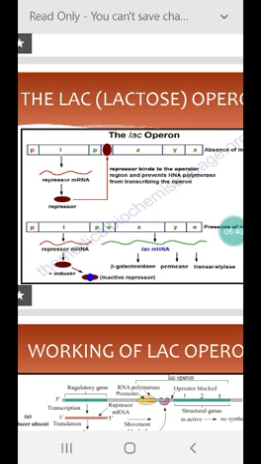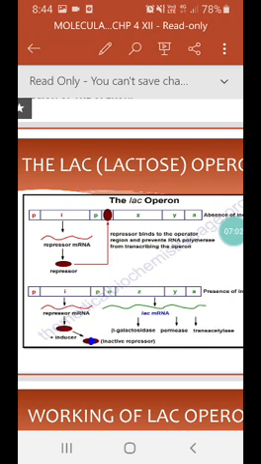It binds to the operator region of the operon and prevents RNA polymerase from transcribing the operon. As a result, beta galactosidase is not produced. Understood? So when the E. coli cell uses glucose as a source of energy, the I gene produces a repressor protein, which binds the operator region and prevents RNA polymerase from transcribing the operon, so beta galactosidase is not produced.